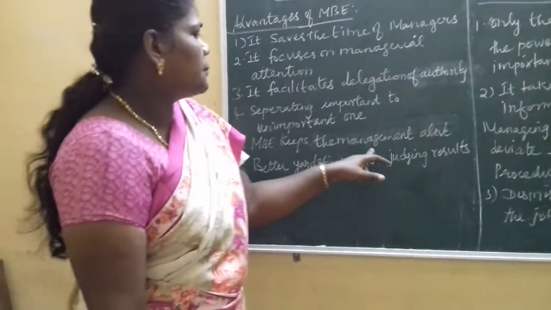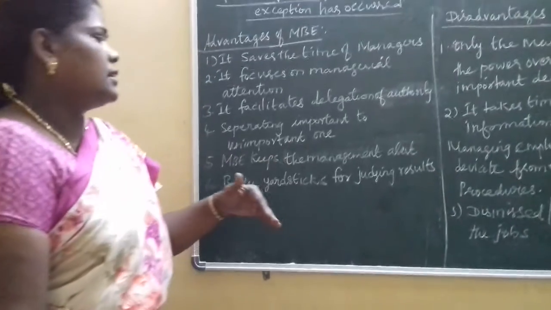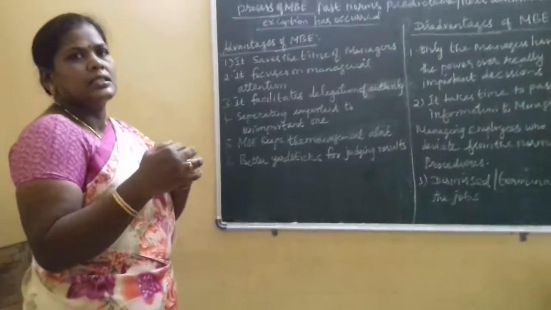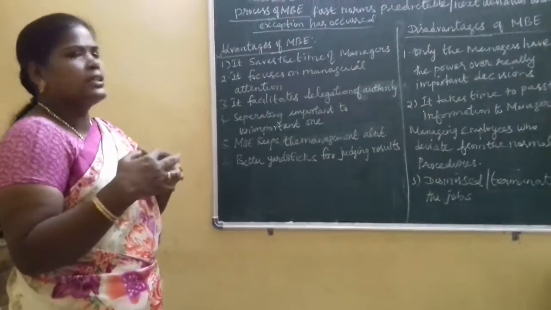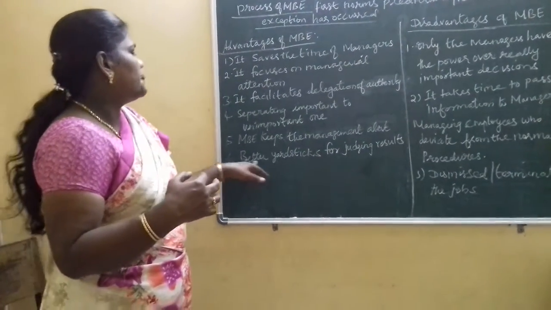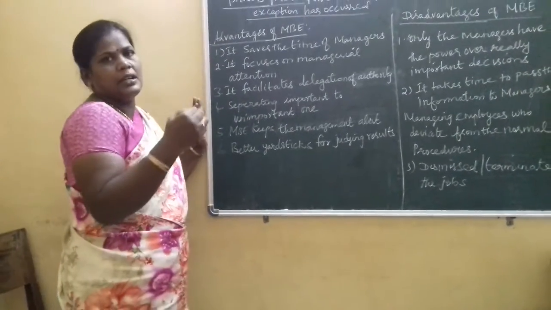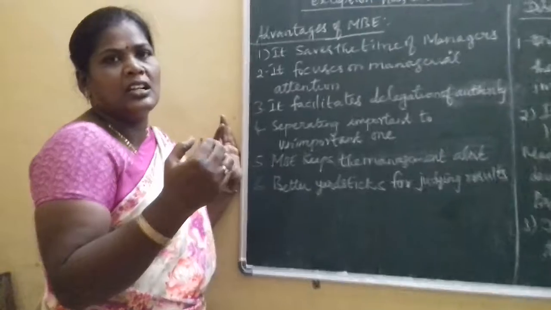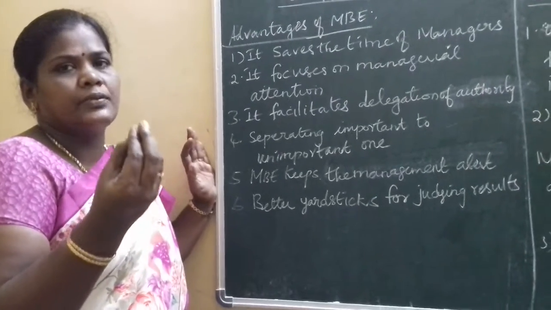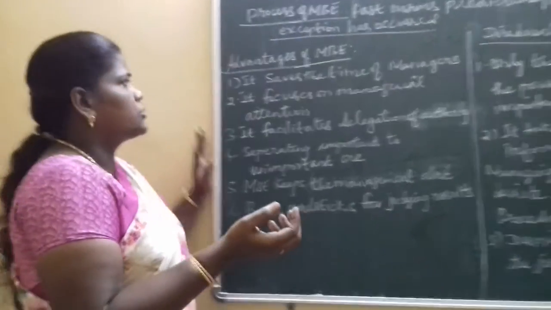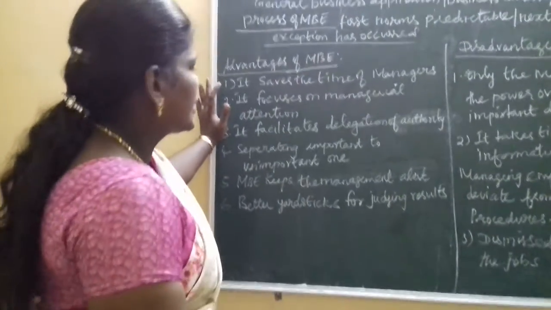Then MBE keeps the management alert. For example, if there are any changes, the results will be affected, so the management always keeps alert. Then better yardsticks for judging results. Management by exception gives a better yardstick, meaning a standard is fixed. It is an indicator for judging results. So these are the advantages of MBE.